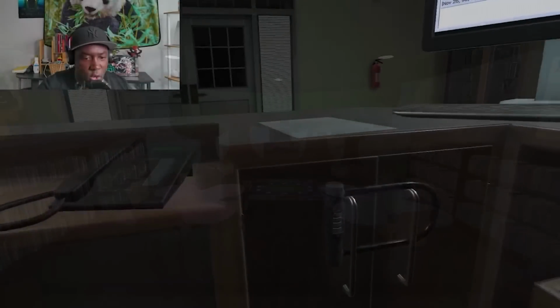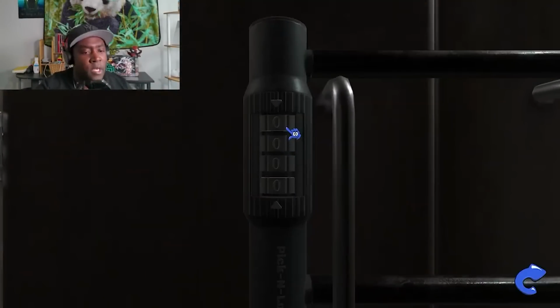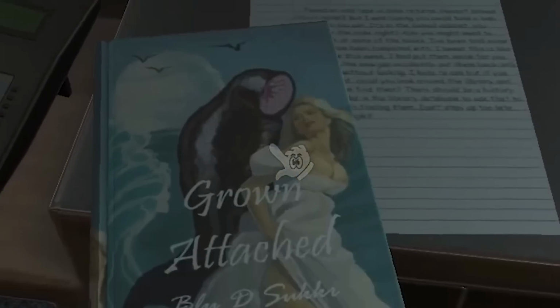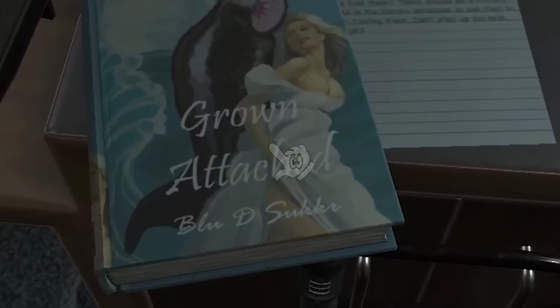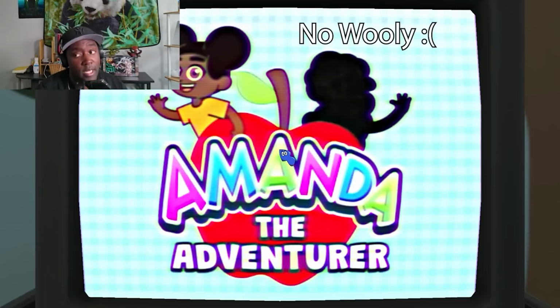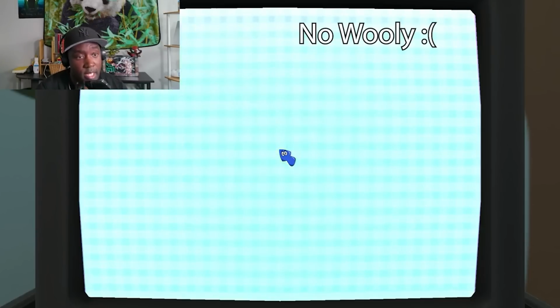And it starts out pretty tame with us simply finding books so that we can get this code to open this lock here. And while some of the books are creepy, especially this one with the leech on it, I don't think that there was a lot of hidden meaning there, but the tape itself was very interesting. This is where we actually get to see Amanda again, and the reunion is a bit sad.